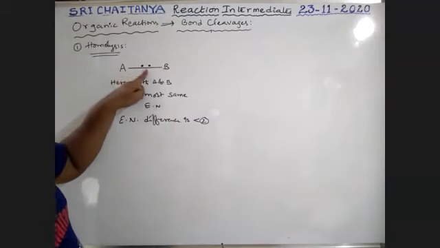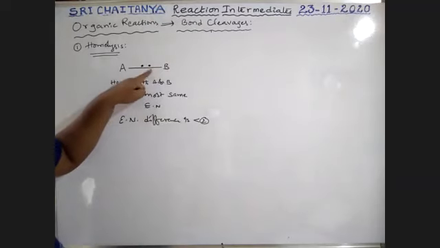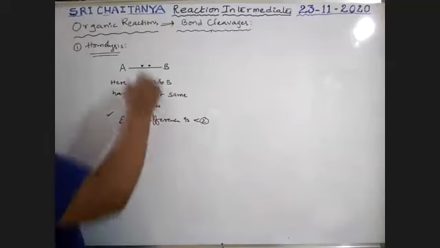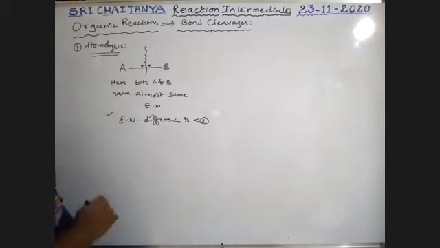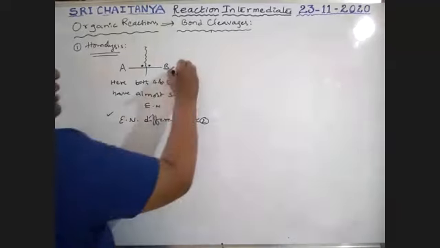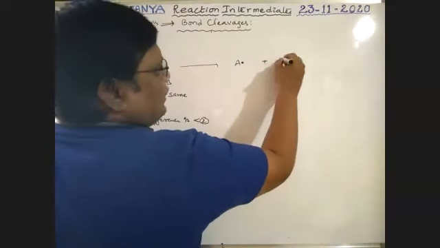In this pair, one electron is contributed by the A atom and another electron is contributed by the B atom. Now we are going to break this bond exactly in the middle of that pair of electrons. That means every atom gets its own electron. Now this gives A with an unpaired electron and B with an unpaired electron.